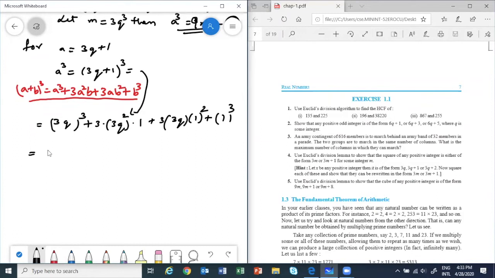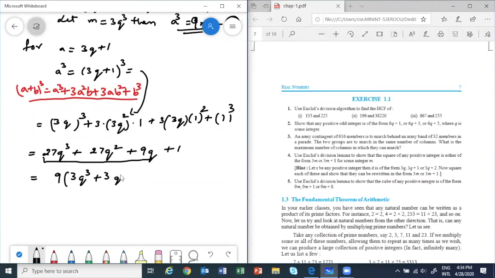What will happen? We will have 9 3 times 27Q cube plus how much here? So this is 3Q whole square, so 9 3 27 Q square. Okay, then this is 9Q plus 1. From all of this we can take out 9 common. So 9 is out. How much is left? 3 times Q cube plus 3 times Q square plus Q plus 1.